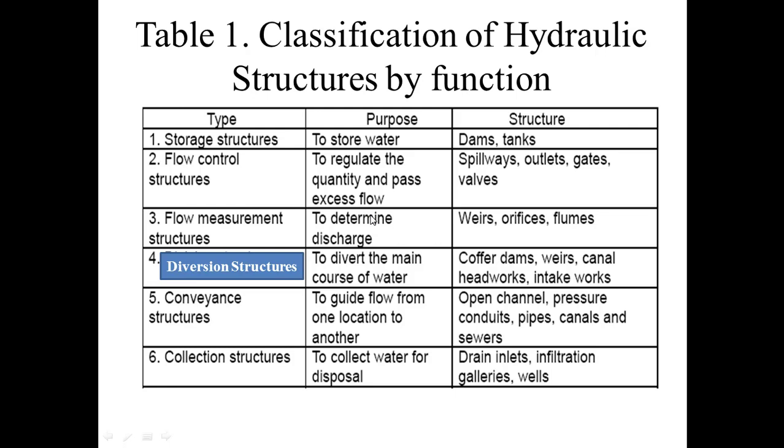Number 6 is collection structures, and the purpose of this type of structure is to collect water for disposal, and the structures which are used for this purpose are drain inlets, infiltration galleries, wells, etc. These are the different structures which are constructed for the purpose of collecting water and for disposal.